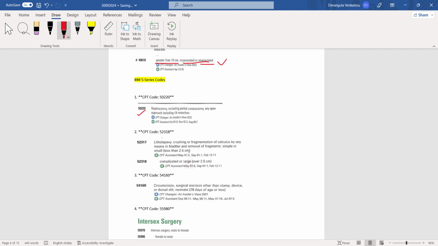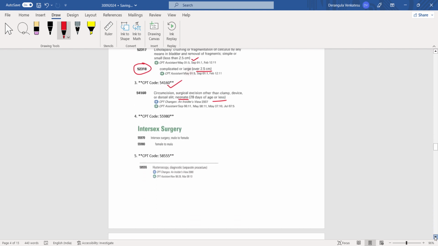Okay, first one is less than 2.5 centimeters and they are asking complicated or large over 2.5 centimeter. So 52318 is the answer. And next question they have asked circumcision, surgical excision other than clamp device or dorsal slit. Neonate 28 days of age or less than that. They are asking neonate. So 54160 is the correct answer for this.